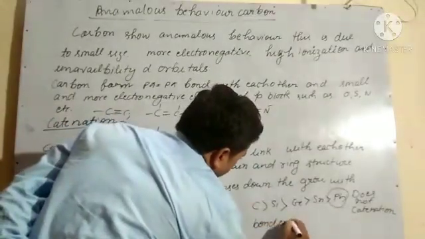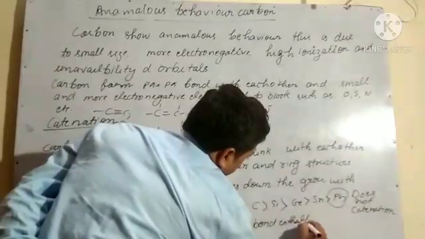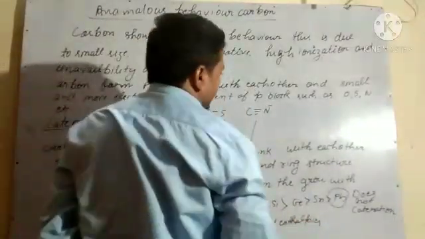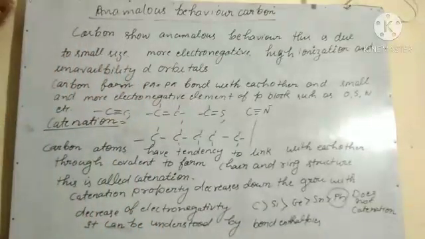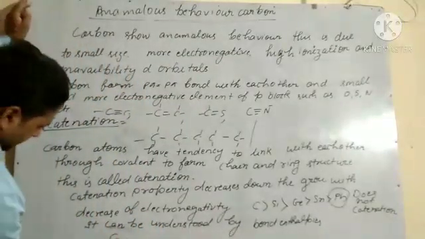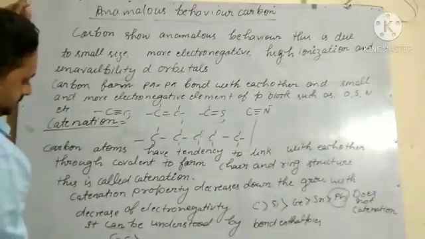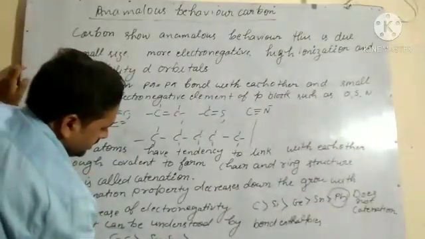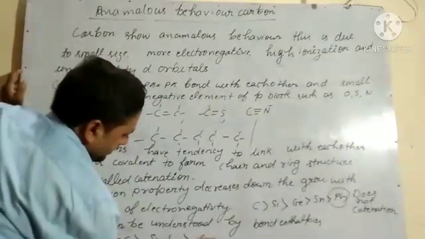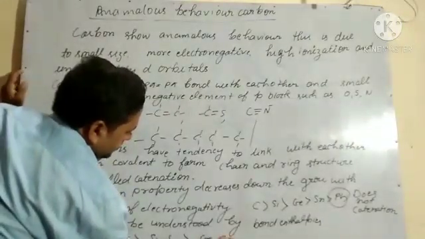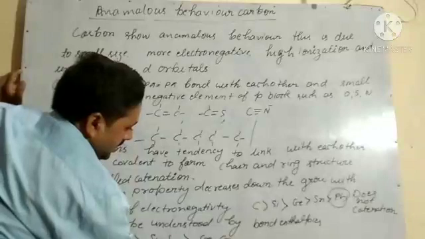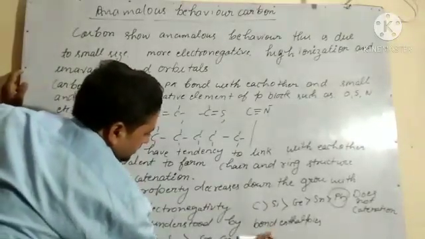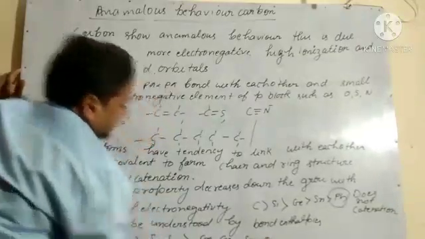Bond enthalpy of carbon is greater than silicon, which is greater than germanium, and then tin.